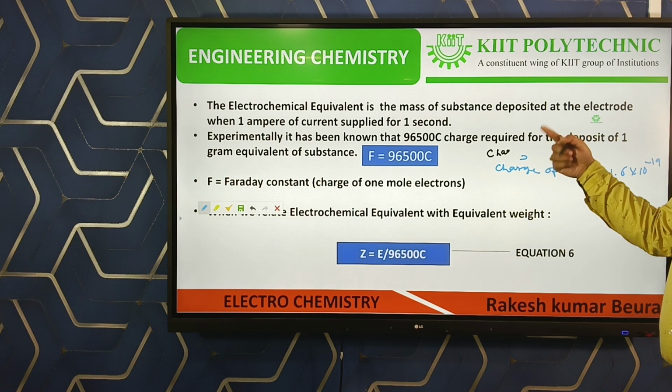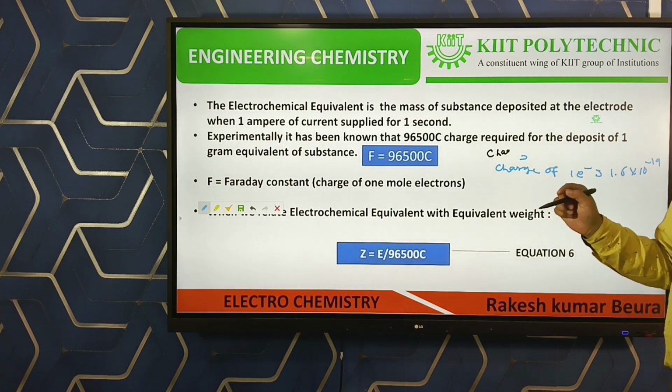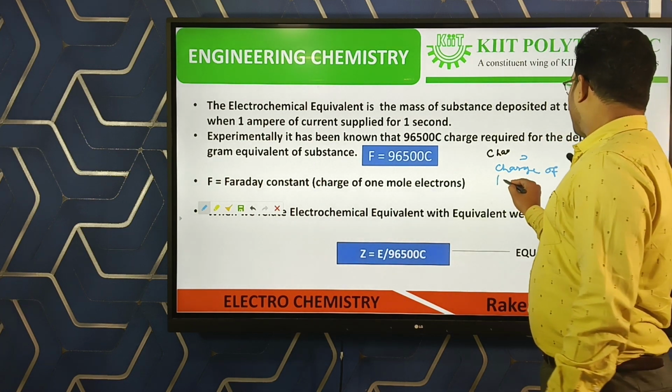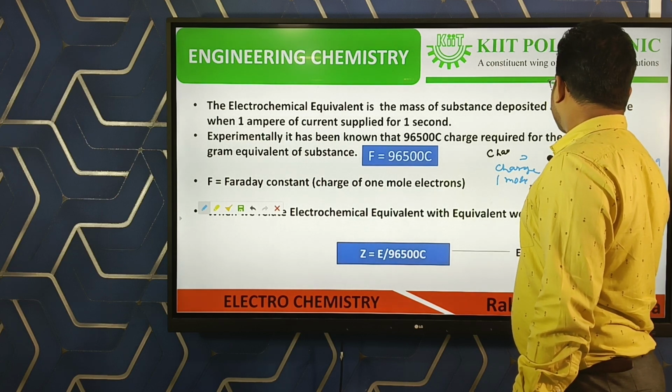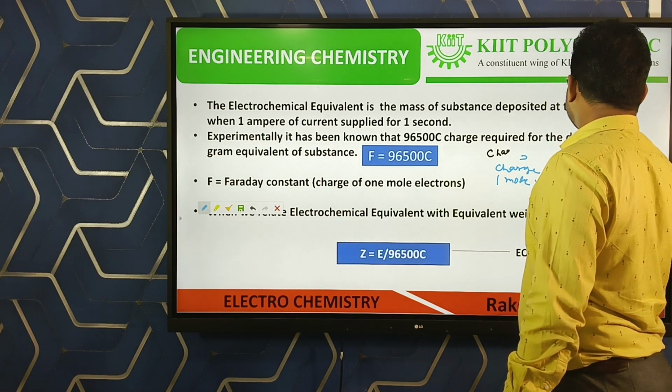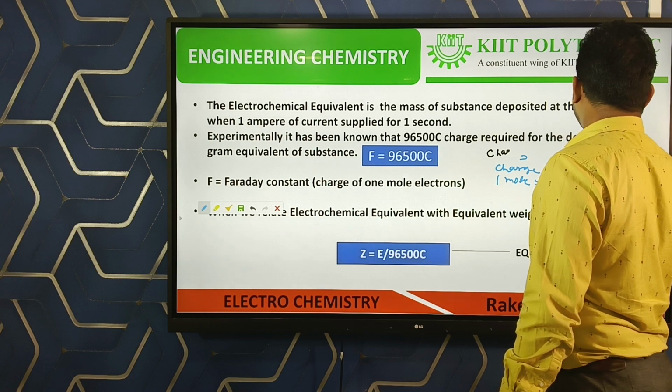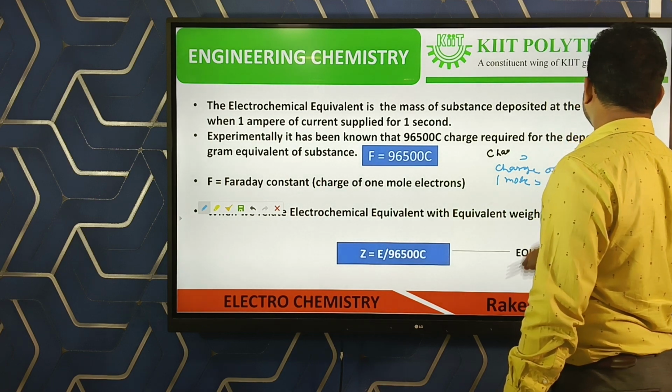1 mole is equal to 6.023 into 10 to the power 23.